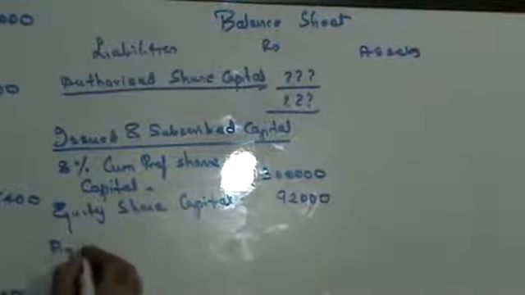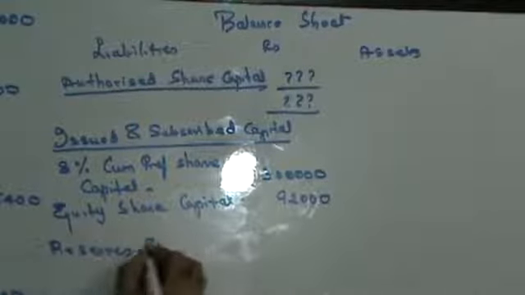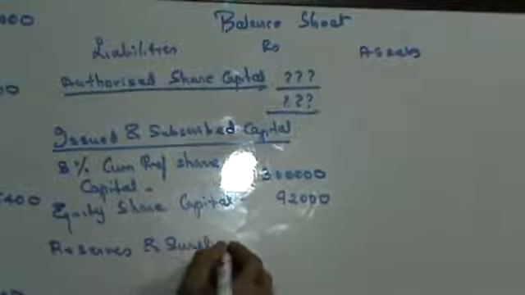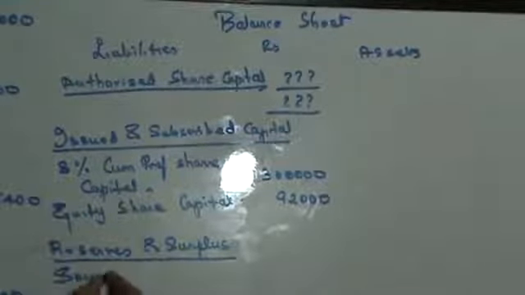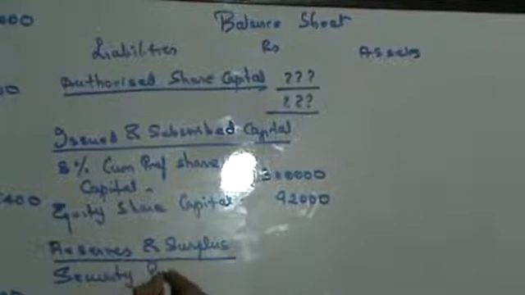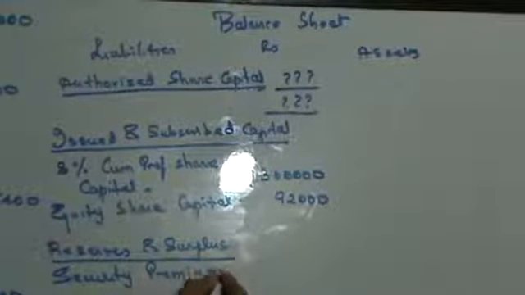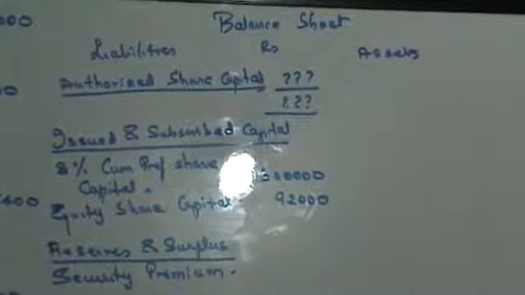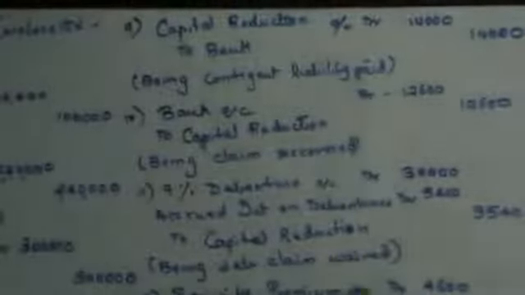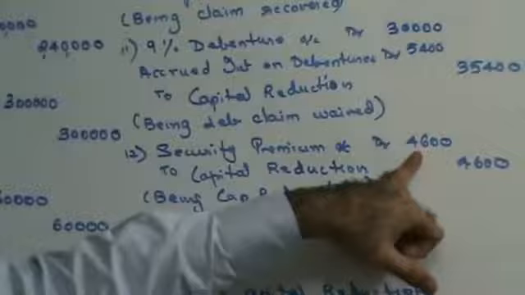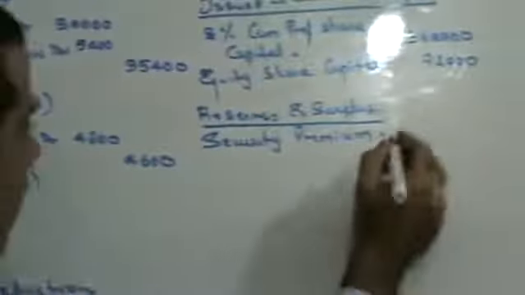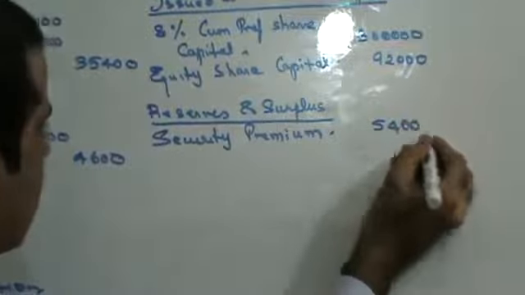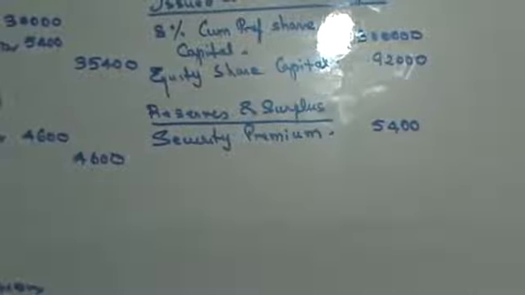Then you have reserves and surplus. Under reserves and surplus, you will have security premium. Security premium is given to you as 10,000, and here you have security premium on the debit side 4,600. So that is 5,400. Security premium is going to be 5,400, right?